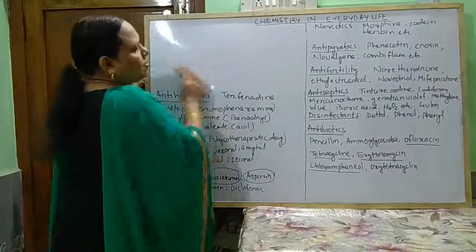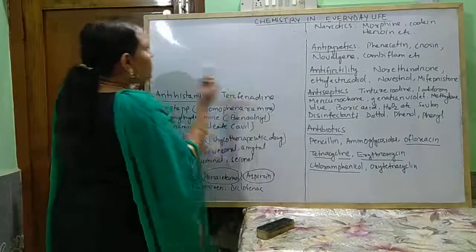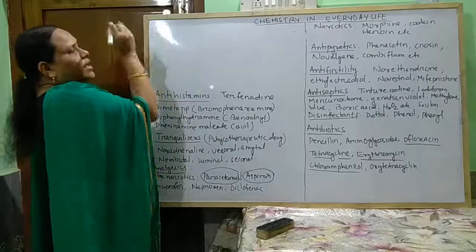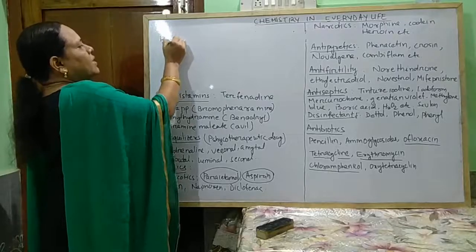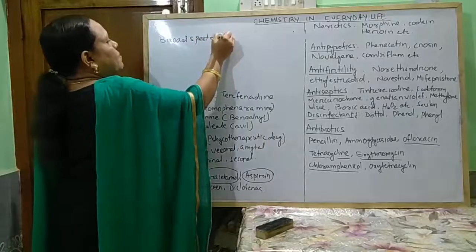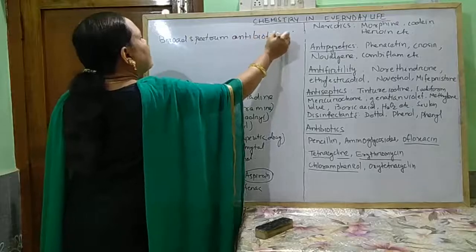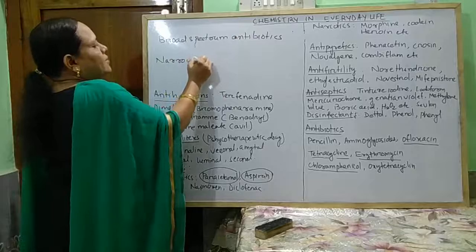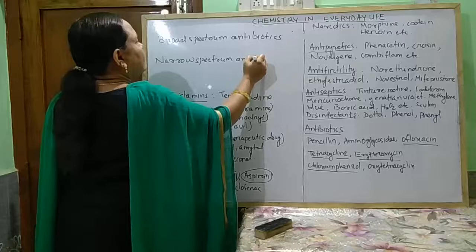And these antibiotics are again classified into two types depending upon their action towards the range of microorganisms. This is known as the spectrum of antibiotics. One is broad spectrum antibiotics, another narrow spectrum antibiotics.